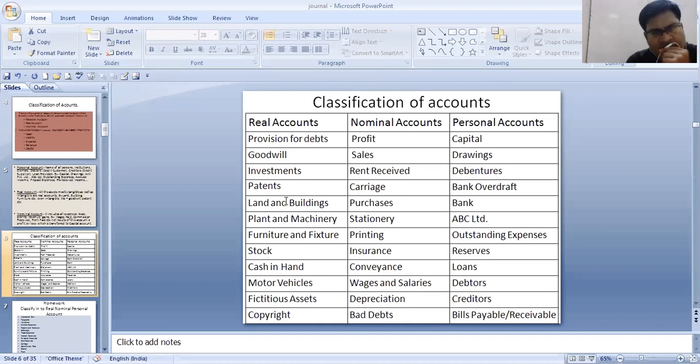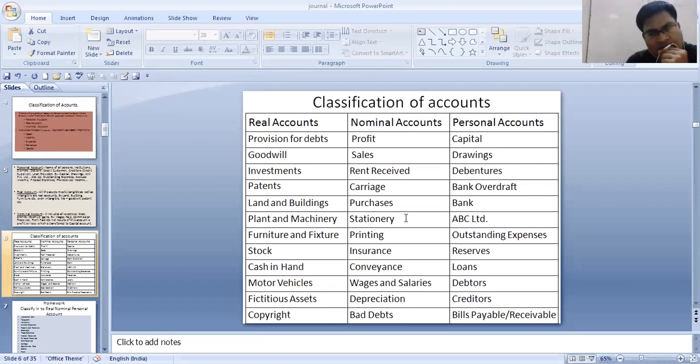Patents, land and building, plant and machinery, furniture and fixture. Fixture means which are fixed. Stock, cash in hand, motor vehicles, fictitious assets like preliminary expenses, etc. As well as copyright, trademarks, and so many more. The list is inexhaustible. We have nominal accounts: profit, sales, rent received, carriage, purchases, stationery.